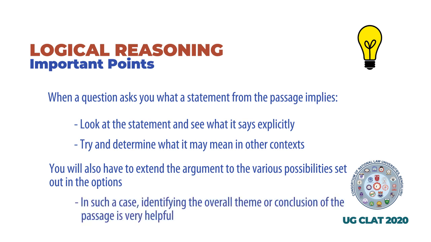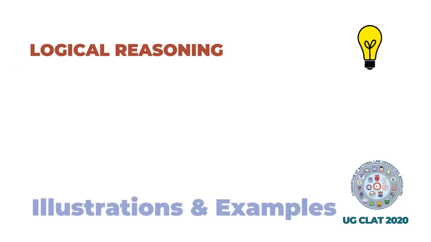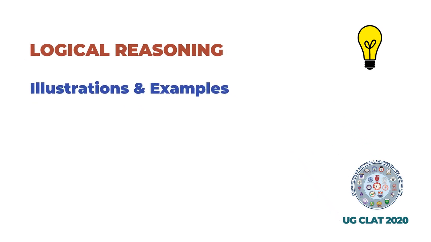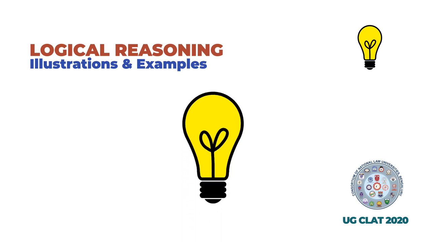In such a case, identifying the overall theme or conclusion of the passage, which we talked about a little earlier, is very helpful. The overall theme or principle often provides you a simple summary of the arguments in the passage that can help you extend the statement to the different possibilities set out in the options. Adopting this approach while answering questions in the logical reasoning section of the UG CLAT 2020 will help you answer the questions in a manner that proves most effective.